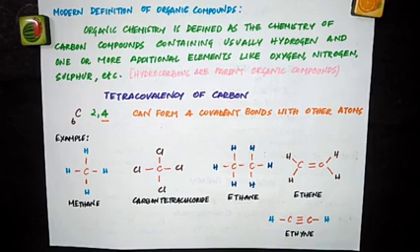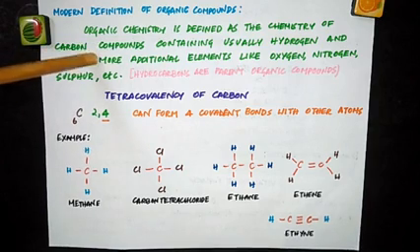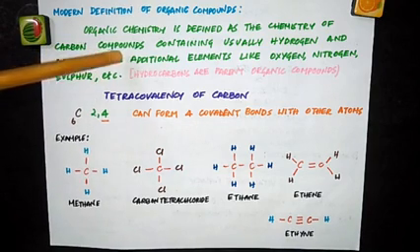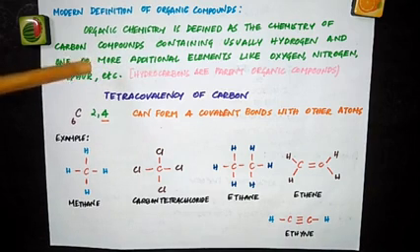We need to give a proper definition for organic compounds. It was shown that all organic compounds, whether natural or synthetic, essentially contain carbon and hydrogen, and occasionally a few other elements such as oxygen, nitrogen and sulfur were also present in organic compounds. So mainly it contains what? Carbon and hydrogen. So organic chemistry is now defined as the chemistry of carbon compounds containing usually hydrogen and one or more additional elements like oxygen, nitrogen, sulfur, halogens, phosphorus, etc.